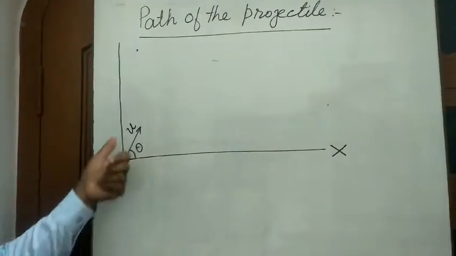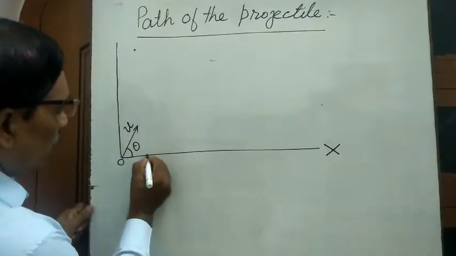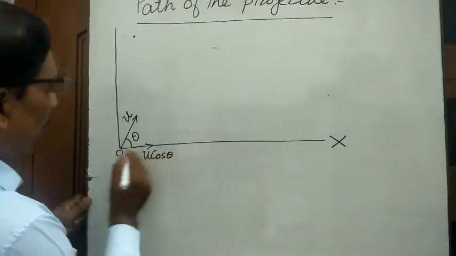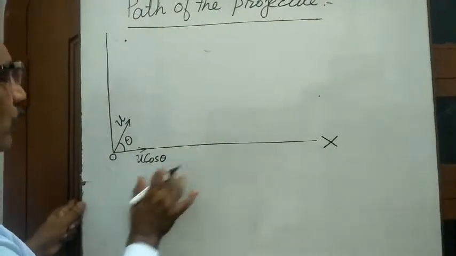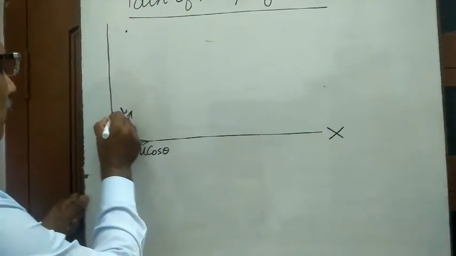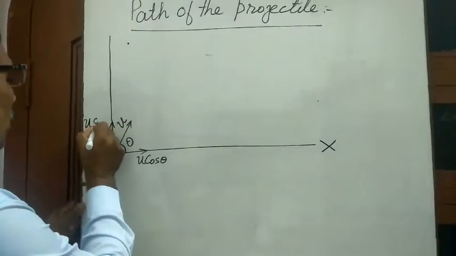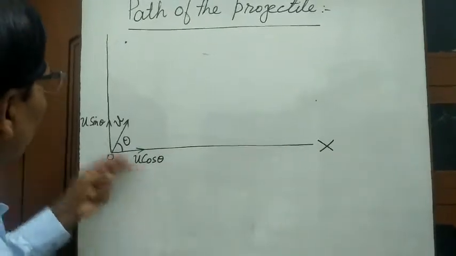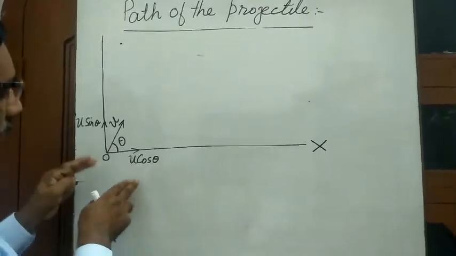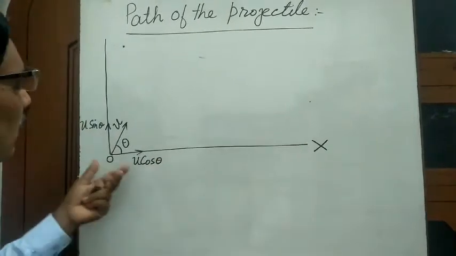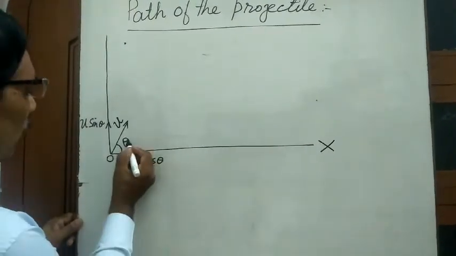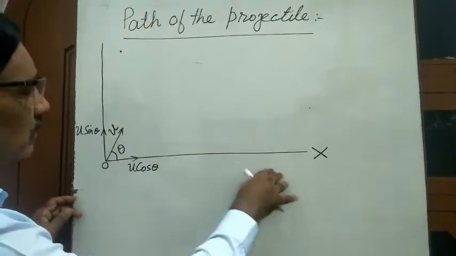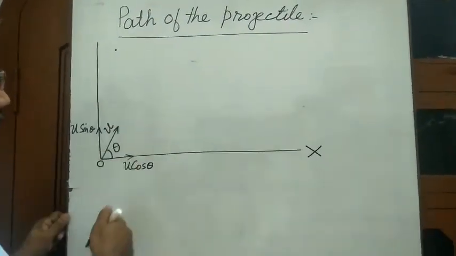Now this velocity u will have two components. One component is u cos theta, known as the horizontal component, and in this direction the component is u sin theta. These two velocities are completely independent, and under them the stone covers horizontal distance as well as vertical distance.